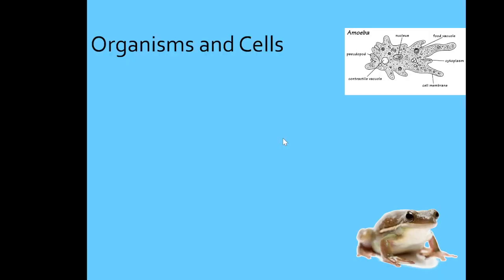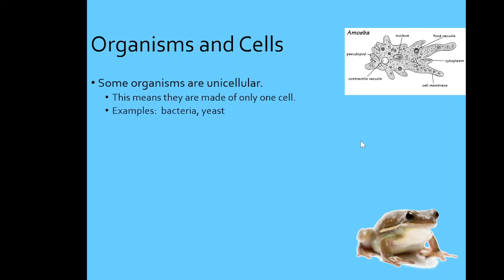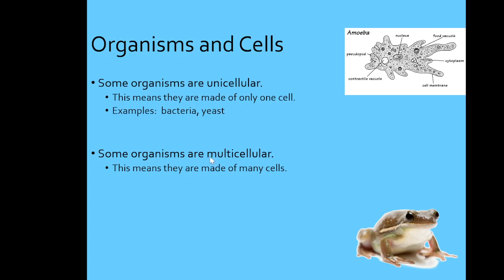Okay. So organisms and cells together. Some organisms that you might see are what we call unicellular. This uni means one. So anytime you see the prefix uni in biology or science, that just means there's one. And this means they are only made of one cell. An example of that would be an amoeba, and bacteria, and other things like yeast that you use in your bread. Then some organisms are multi, like multicolored. This is multicellular, which means multi means many, so they are made of many cells. Some examples would be humans and trees.